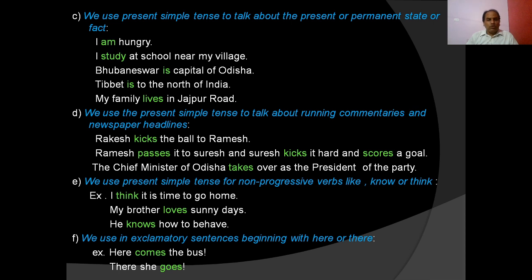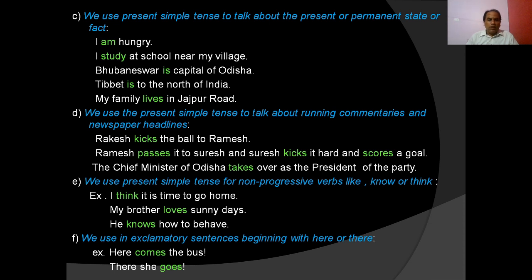And we also use present simple tense for non-progressive verbs like know, like think. I think it is right. I think it will rain. I do not think it will rain. I think it is time to go home. My brother loves sunny days. He knows how to behave. It belongs to me. So we use present simple tense for non-progressive verbs.